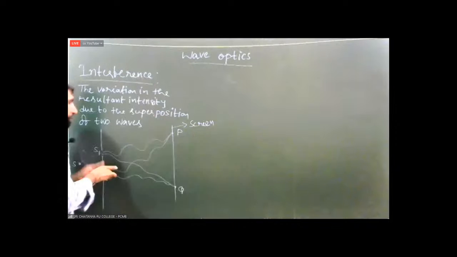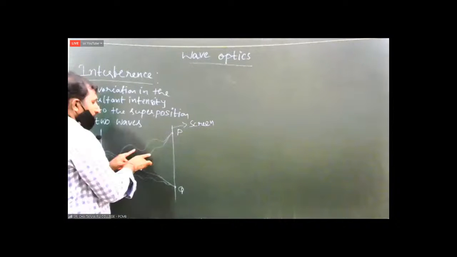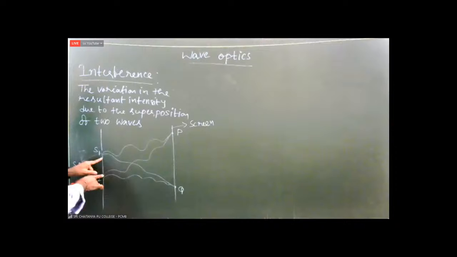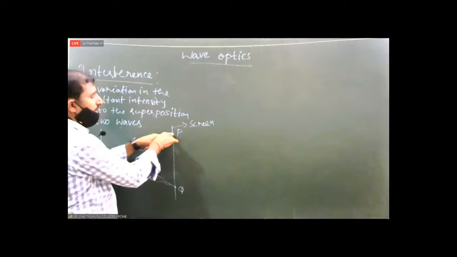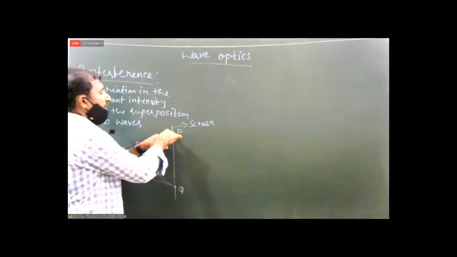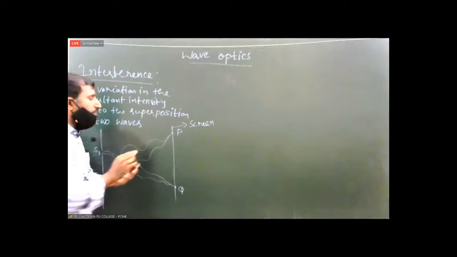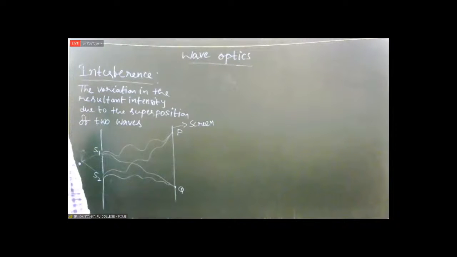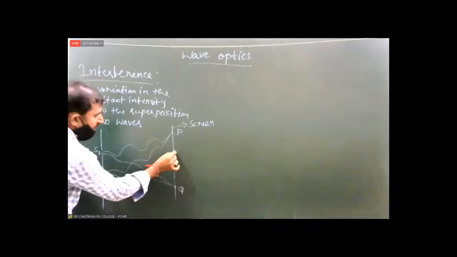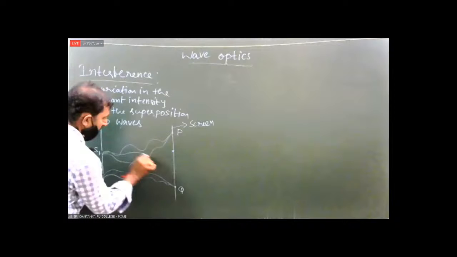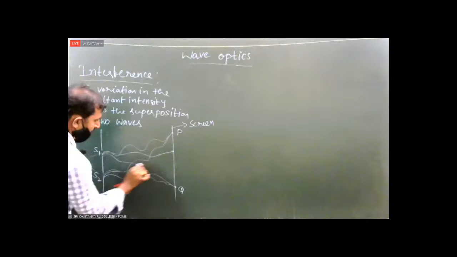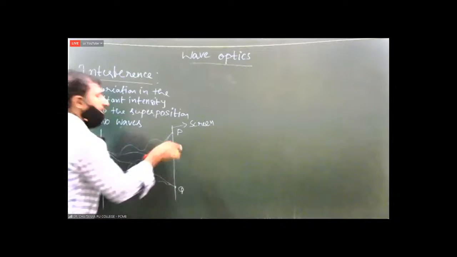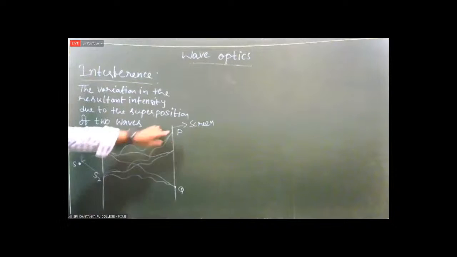Now, whenever the two light waves coming from two holes interfere, means combining at point P, at this point P, we may observe either darkness or brightness. Suppose at this point again, coming from S1, coming from S2, combine at this point, you may get again either brightness or darkness. That means suppose here brightness,